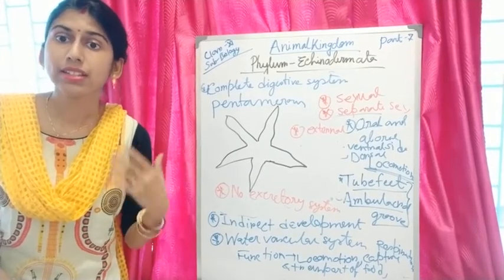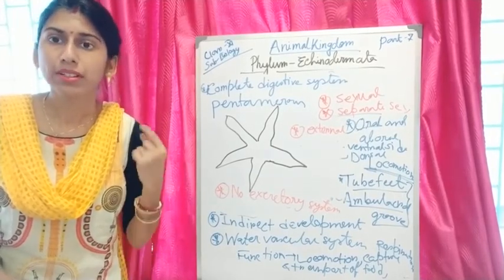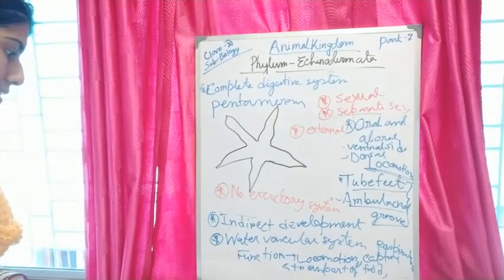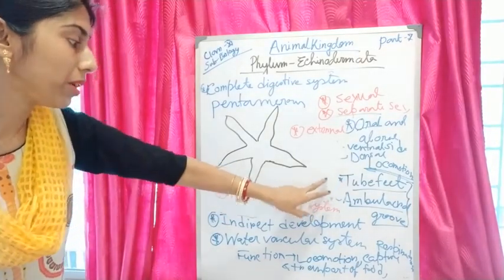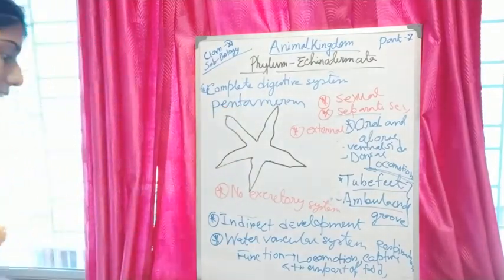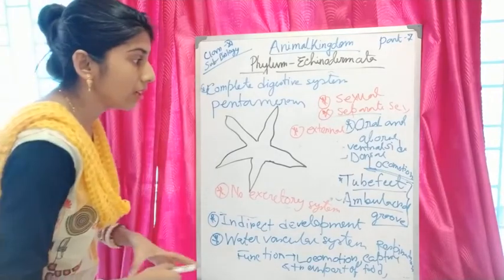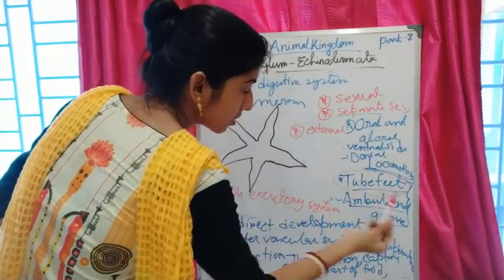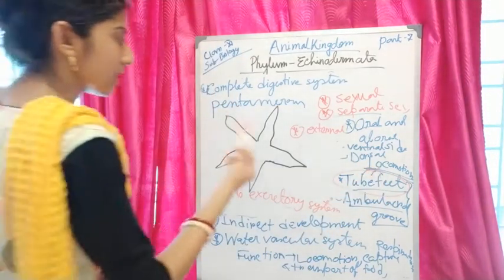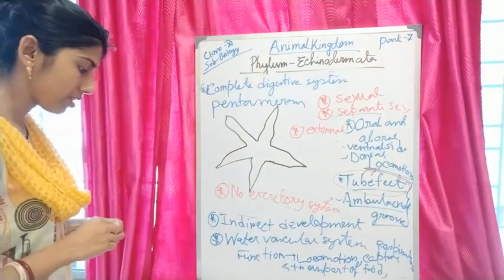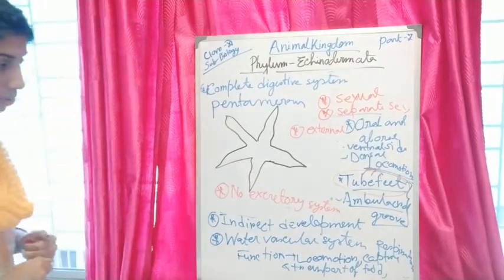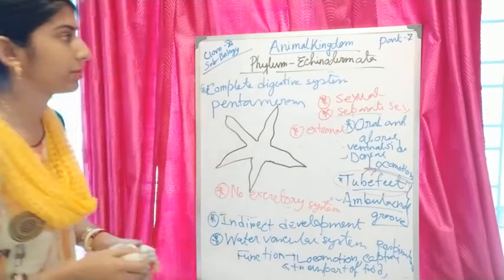Sea lily, sea fan, sea urchin: you have to remember the common and scientific names. You also have to remember the water vascular system, calcareous endoskeleton, and the ambulacral groove with peculiar tube feet or podia, which help in locomotion. They show pentameral symmetry, and the ambulacral groove is present on the oral side of the body. These are the main features of phylum Echinodermata.